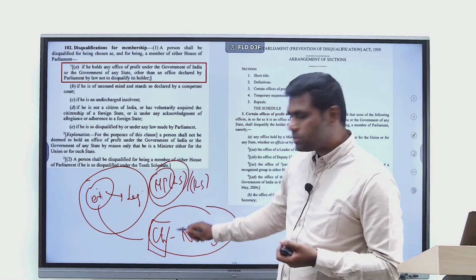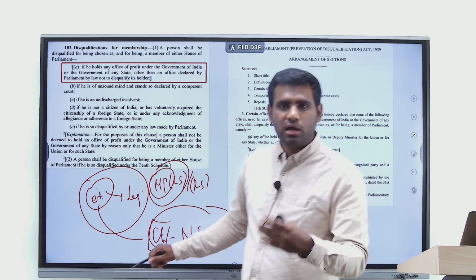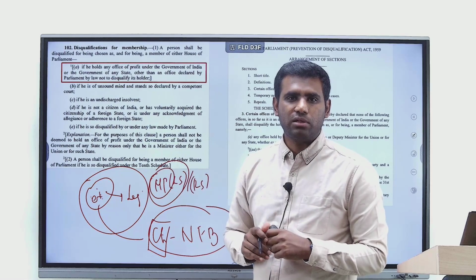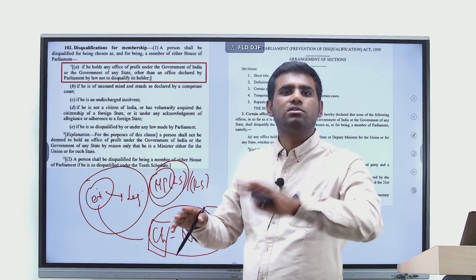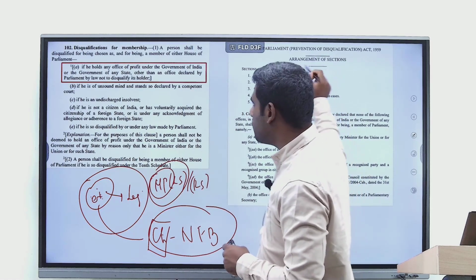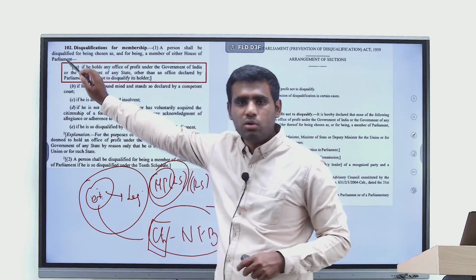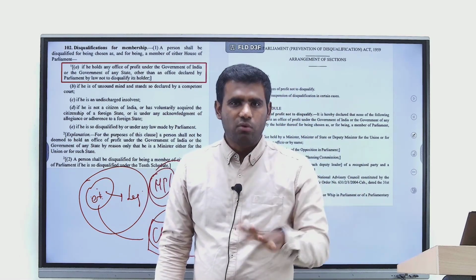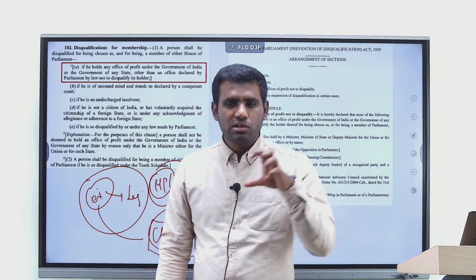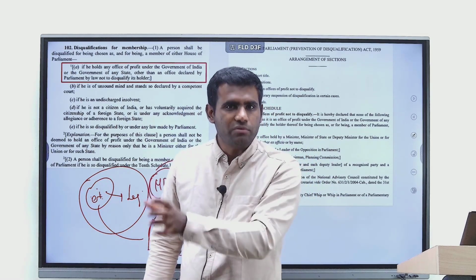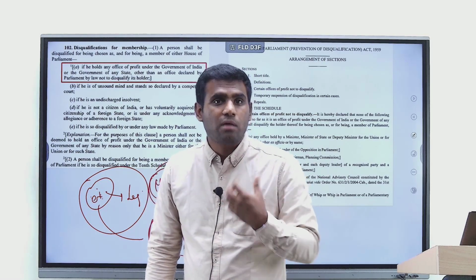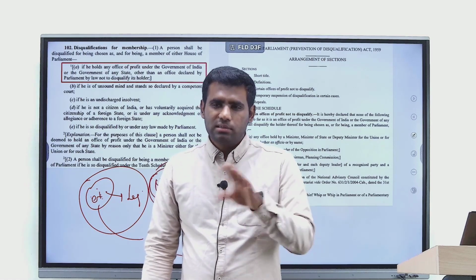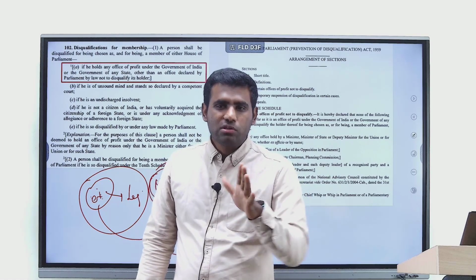But which offices would be considered an office of profit? For that, let the parliament give a list of what offices will not come under office of profit. So everything other than those offices is construed as an office of profit. That is why we have an act made by the parliament. All of these are given in Article 102. So let me recap it for you. Article 102 talks about disqualifications on a lot of grounds, and one of the grounds is disqualification if, as a member of parliament, you hold certain offices, because those offices accompany a lot of profit, a lot of perks and privileges. But at the same time, the parliament can also exempt certain offices.